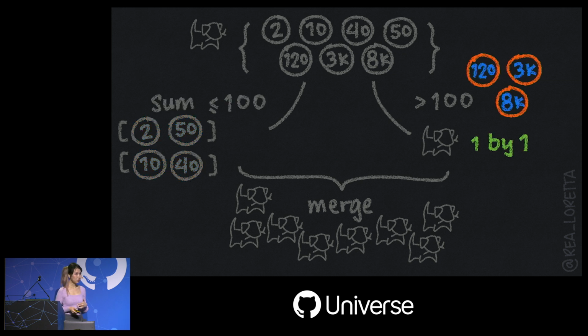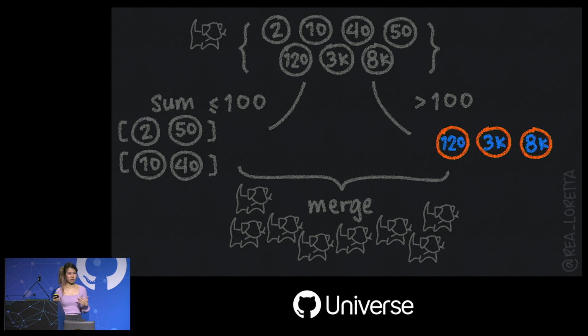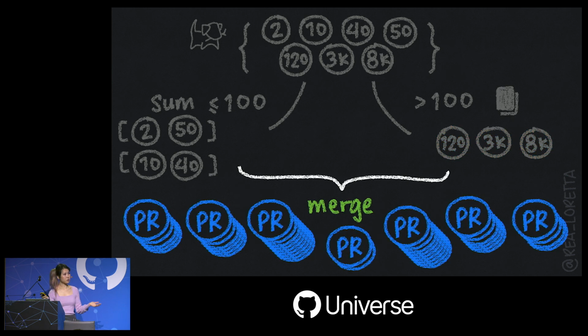On this side, we fetch one by one. It's pretty self-explanatory, using the method we already described for paginating large amounts of nested entities. We merge this together, and we have all of our PRs that we set out to fetch, right? Nice.